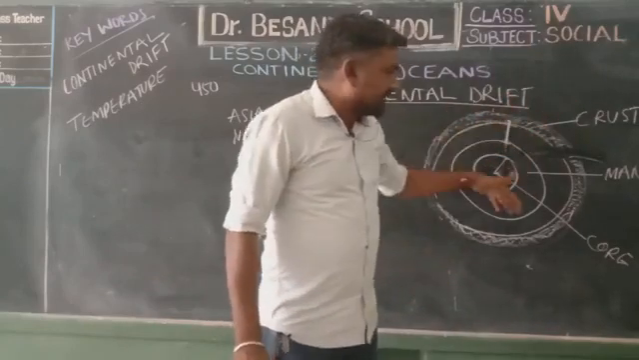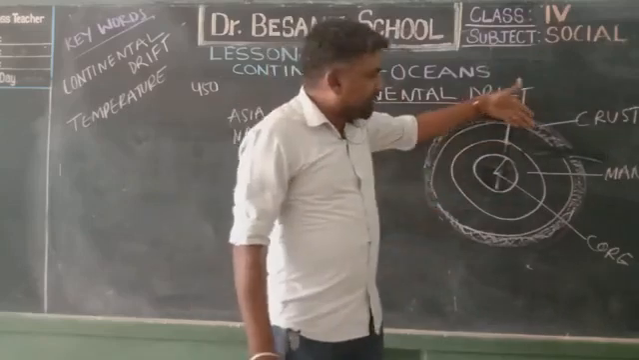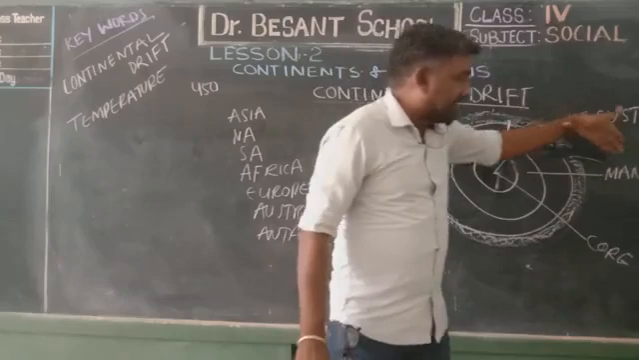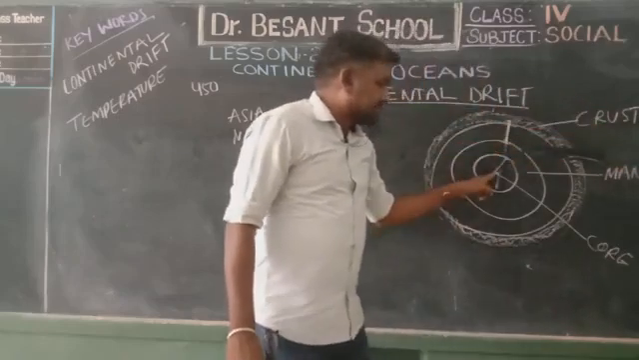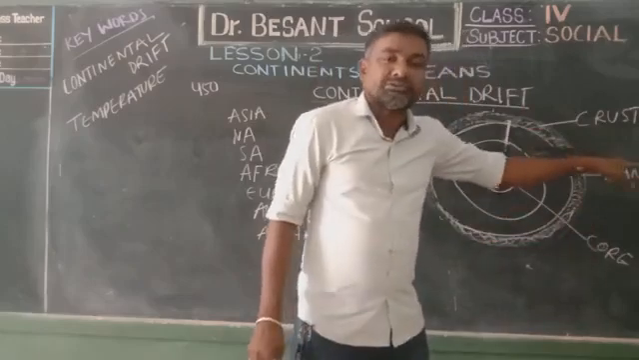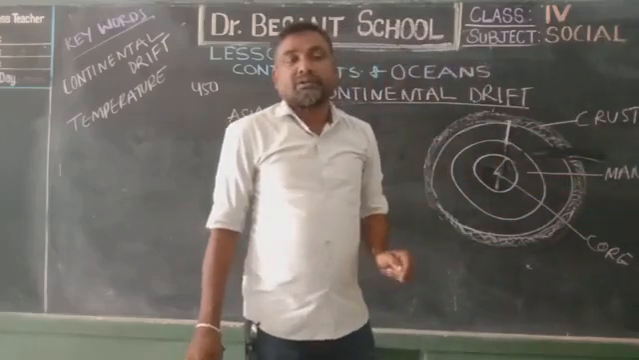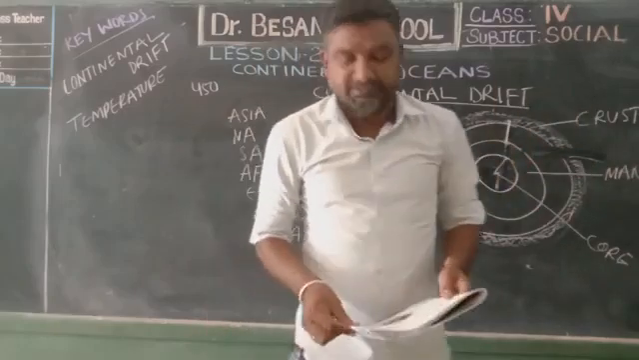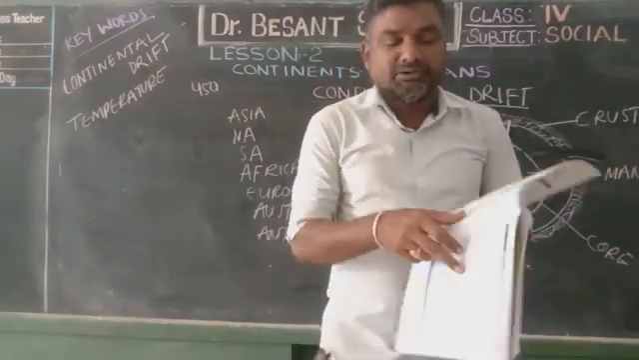The earth is completely divided into 3 parts. The topmost layer is called the crust. The middle part we call the mantle, but the center of the earth is called the core. Again this core is divided into 2 parts: one is called the inner core, one is called the outer core.